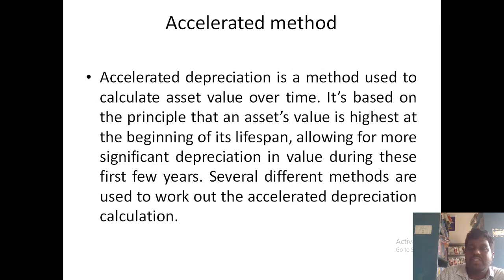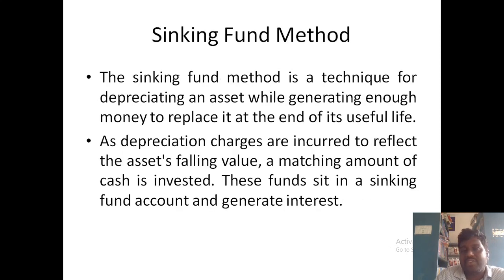So this is a brief explanation about the accelerated method, and the last method is nothing but the sinking fund method. The sinking fund method is a technique for depreciating an asset while generating enough money to replace it at the end of its useful life. Normally, the concept is that if you save certain money, that money is going to be used for replacing the old machinery with a new one. For replacement, what do we require?